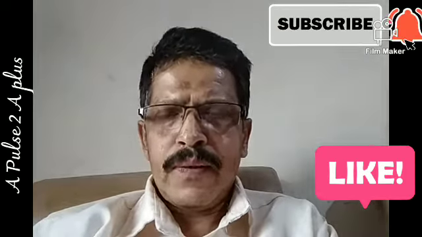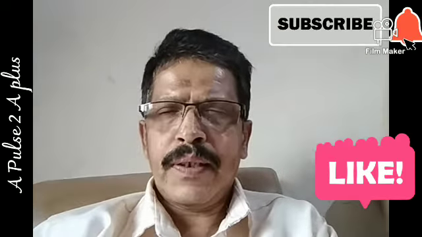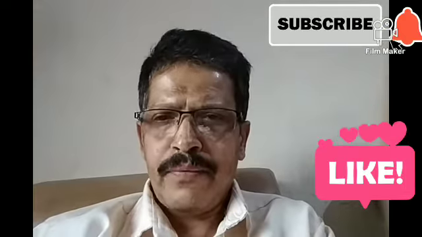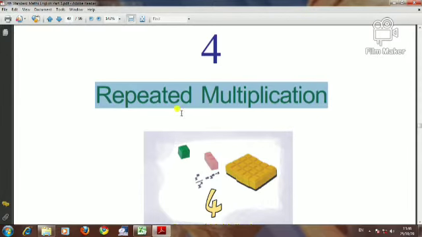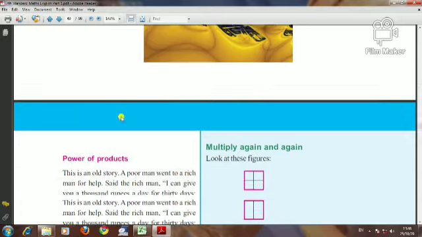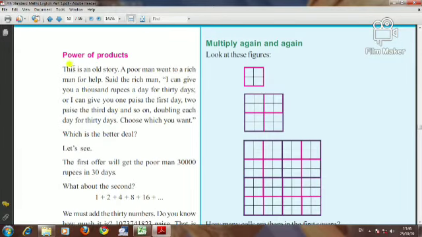Today we are going to discuss exponents, the 7th standard chapter, with the help of a famous ancient story. Come on, let's go. Dear students, let's come to our textbook. You can see the fourth chapter, repeated multiplication here. What is meant by repeated multiplication? Let's look here. First, to give is a story.